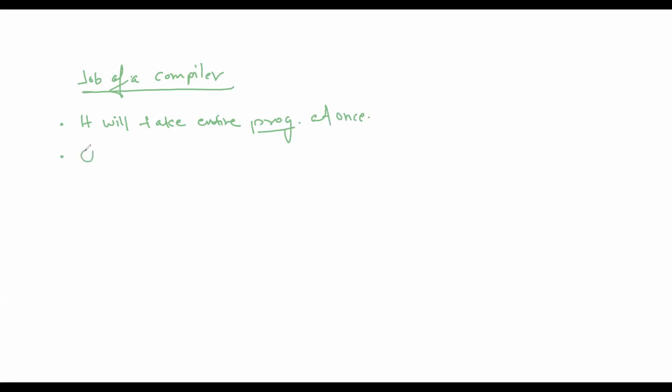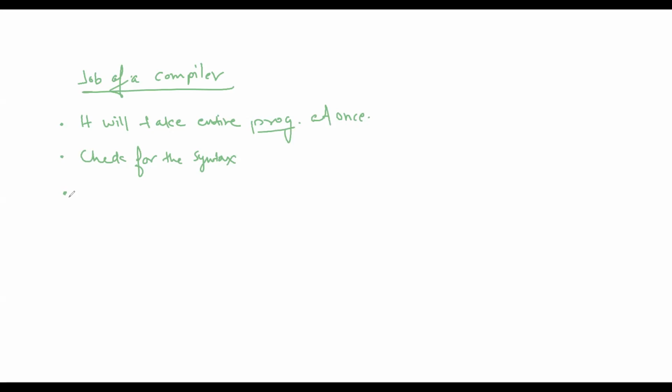What is syntax? Syntax is basically the way the user has written the code. There is a predefined syntax, a predefined notation, the way the code has to be written, and that should not be violated.